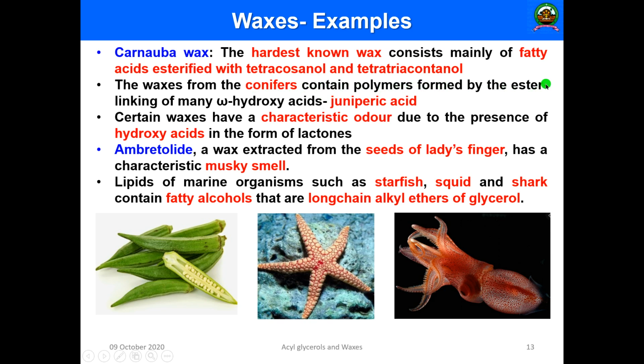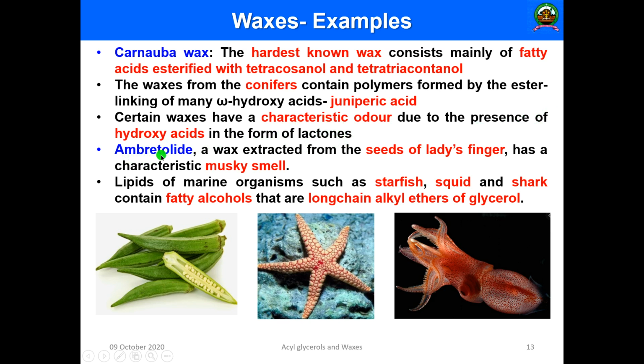polymers formed by the ester linking of mainly omega hydroxy acid, especially juniperic acid. Okay, and certain waxes have a characteristic odor due to the presence of hydroxy acid in the form of lactones. An excellent example is